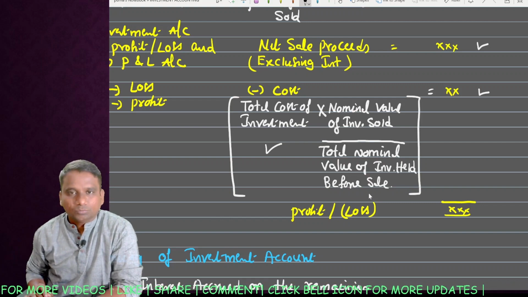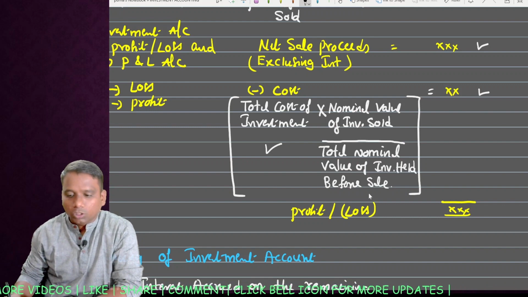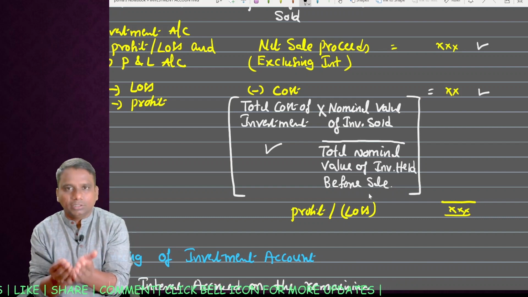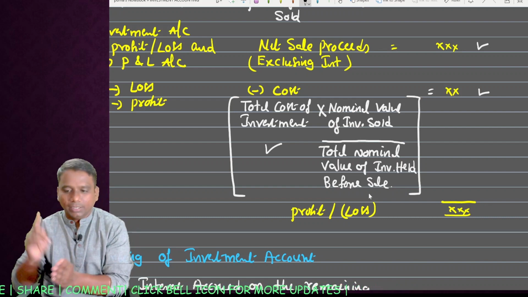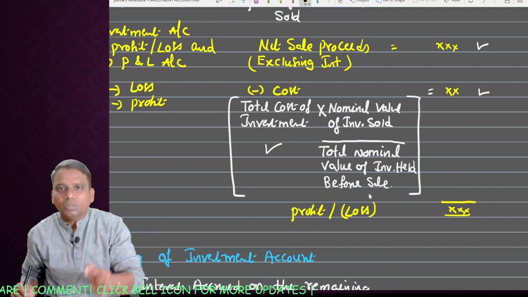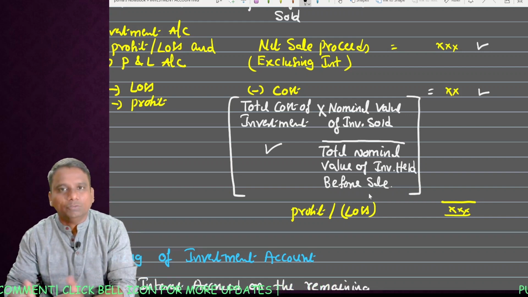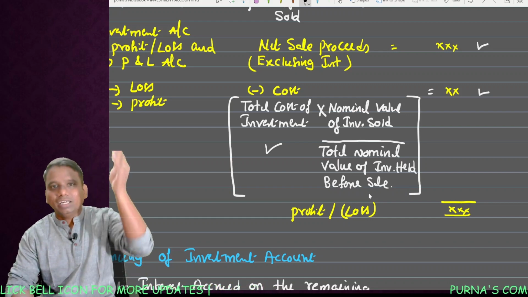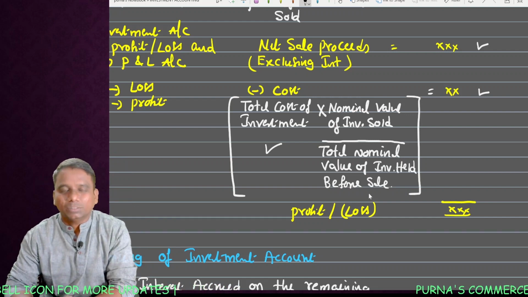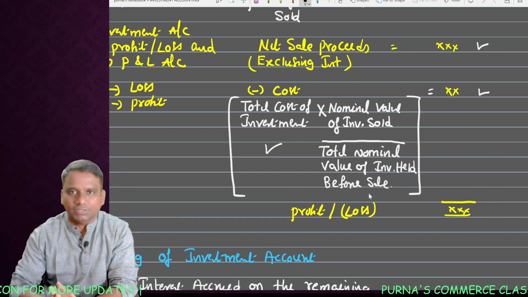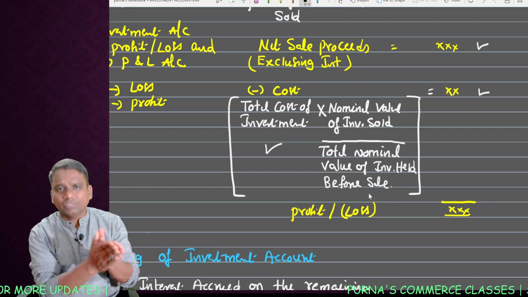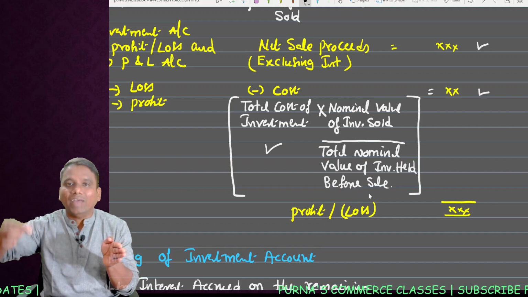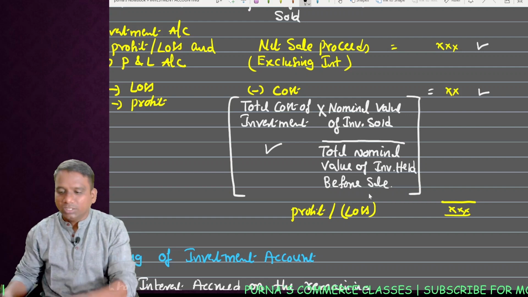Cost of investment, that means the cost column total, into the nominal value of investment sold. See, you are selling the investment, so what is the nominal value of that? Divided by the total nominal value of investments held before sale. This total nominal value of investment you can identify on the debit side of the investment account. So we are taking a proportionate basis: total cost of investment, and this amount we are taking in proportion of nominal value. So there you will get the cost.